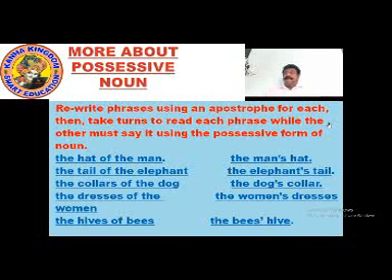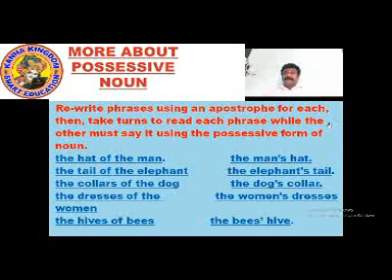The hat of man, using an apostrophe where we are showing the possession of the hat. Who holds the possession? The man. The man's hat. Whose hat is it? It's the man's hat. We have used an apostrophe on man's and we have shown that it is the man's hat.